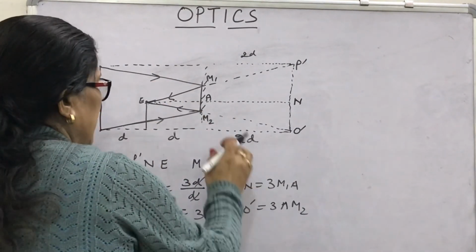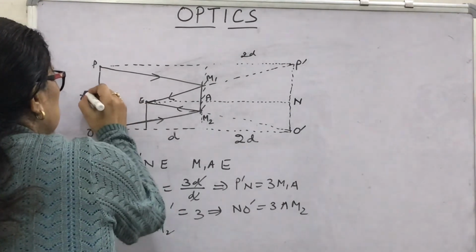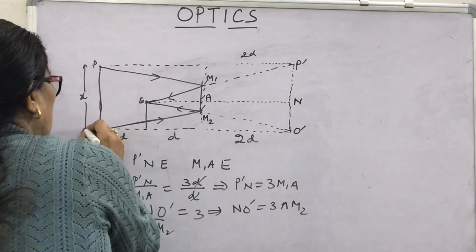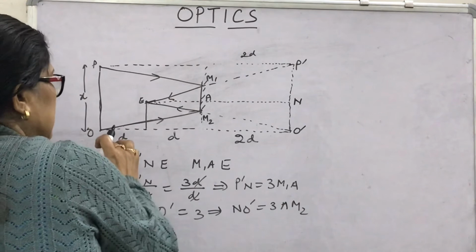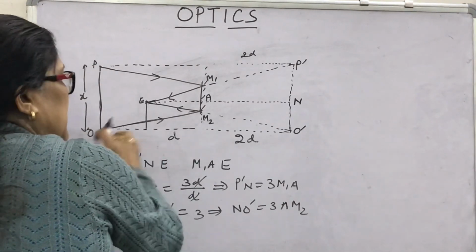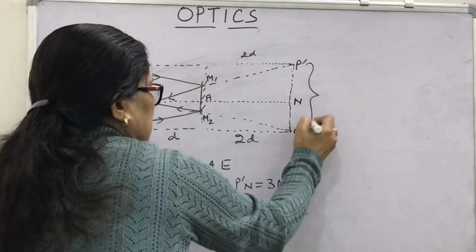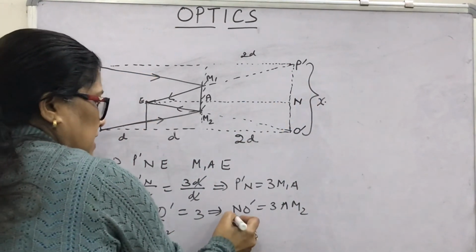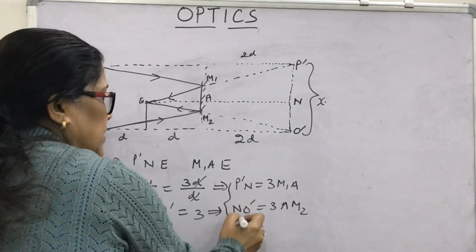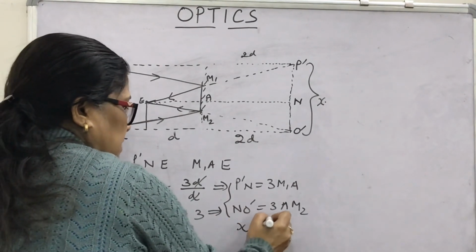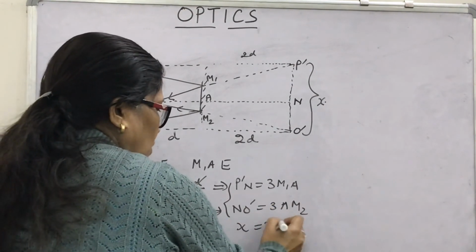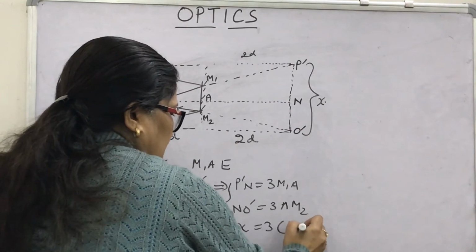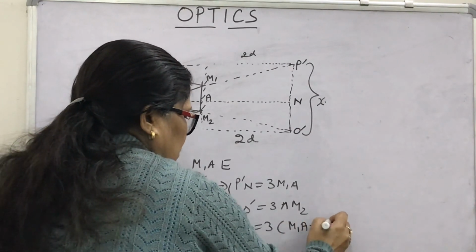Look, if the whole length of the height of the wall is x, then OP is the same as P'N plus NO', that is, this is also x. Again you can add these two expressions. What will you get? x equals 3 common, M1A plus AM2. What is that?